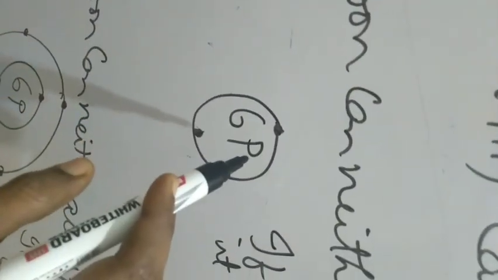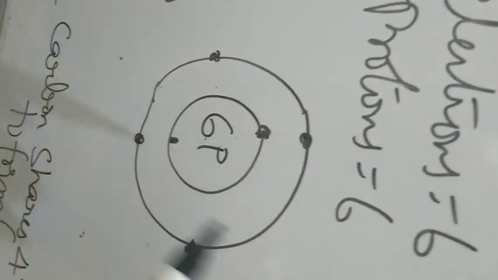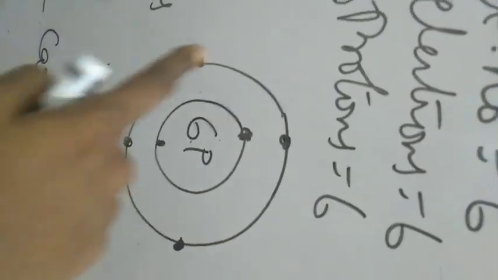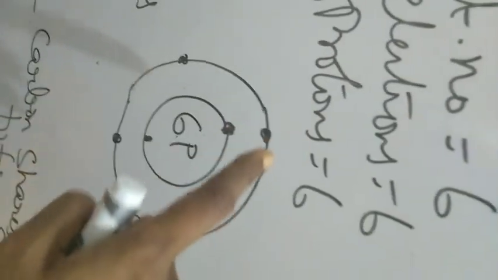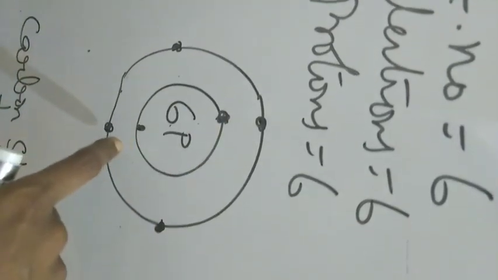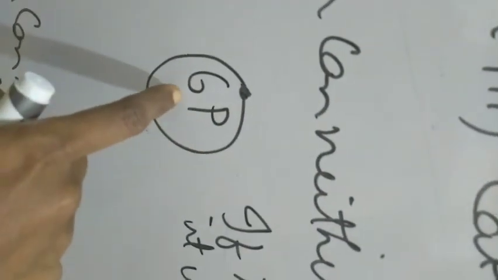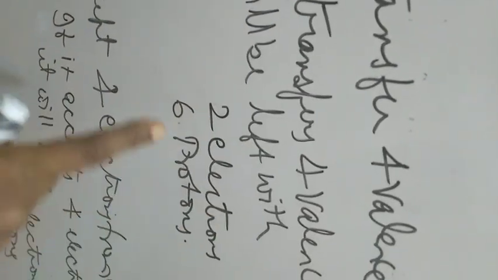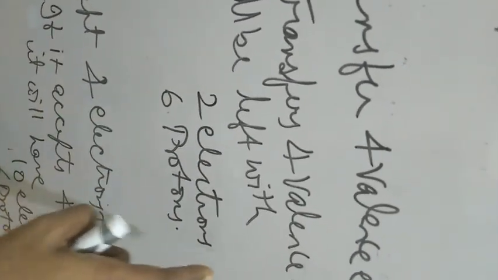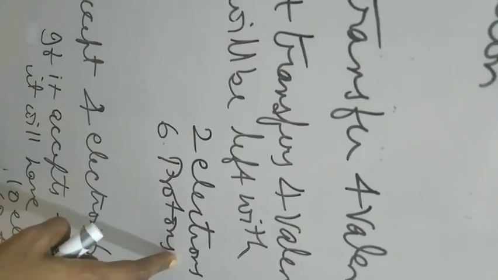For instance, if in this valence shell you transfer all the 4 valence electrons to some other element, it will be left with only 2 electrons and 6 protons, thus leading to the instability of the atom.